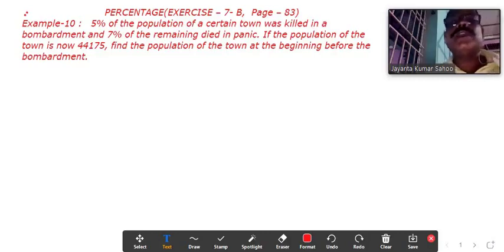5% of the population of a certain town was killed in a bombardment and 7% of the remaining died in panic. If the population of the town is now 44,175, find the population of the town at the beginning before the bombardment. So the question asks to find the population of the town at the beginning before the bombardment.